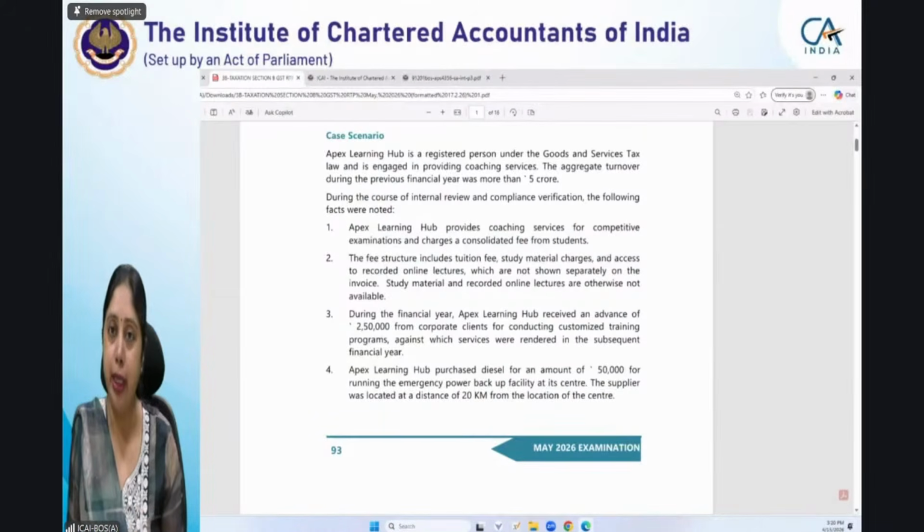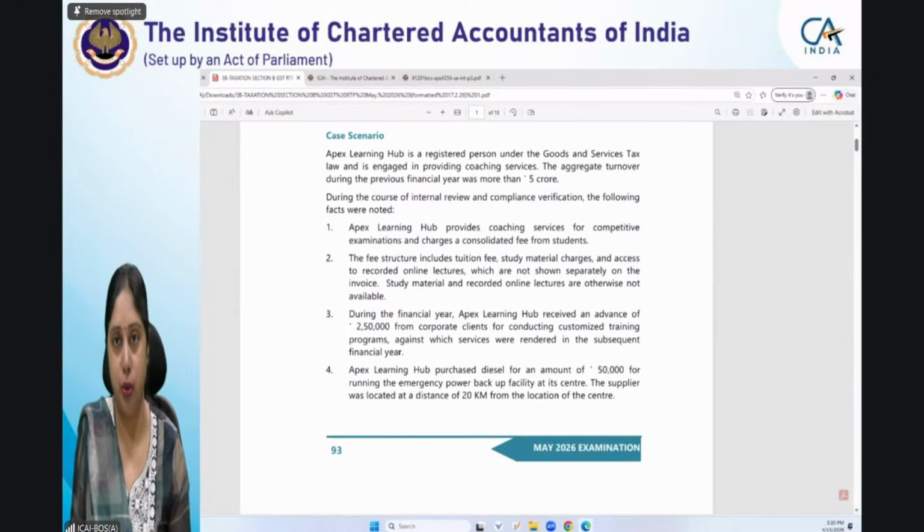You have to write an assumption. You have to take an assumption and write it explicitly in your answer. For example, if it is not provided to you that the receipts given to you are inclusive of GST or exclusive of GST, both are equally possible. You have to take an assumption.